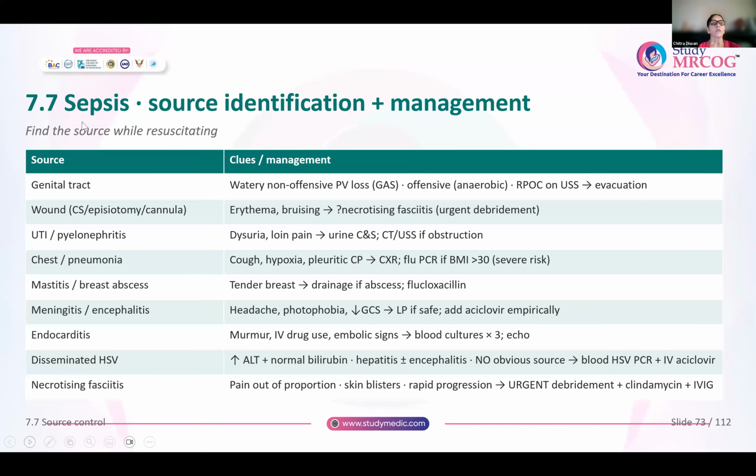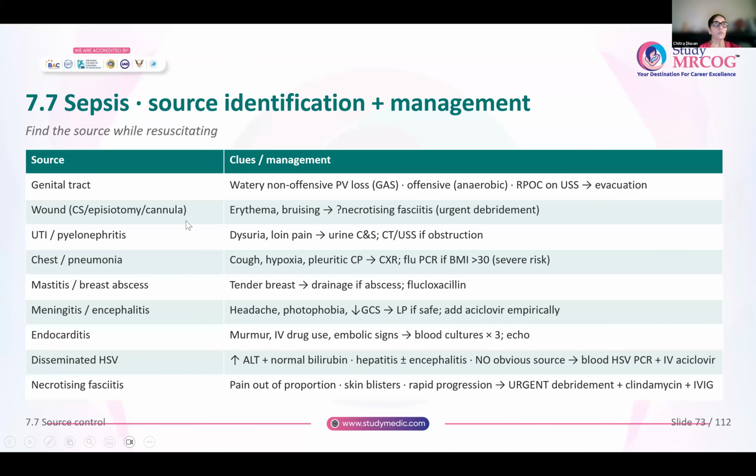Now you have to identify the source of infection, and then you will have to plan your management accordingly. So if the source is a genital tract infection, you will have watery, non-offensive vaginal loss. It could be because of GAS infection. Whereas if it is anaerobic infection, you will have offensive vaginal discharge. And for this, whenever you have vaginal discharge, always look out for retained products of conception in the uterus. You will do an ultrasound and you will do an evacuation under antibiotic cover.